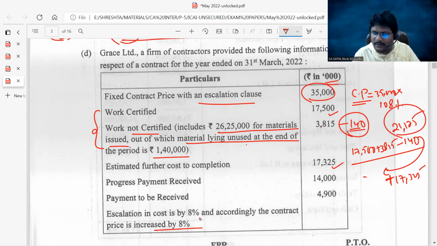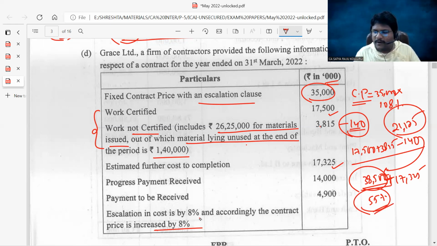That is 38,500. Numerator is 21,175, denominator is 38,500. Percentage of completion, I got 55%. Tell me, guys. 21,175 divided by 38,500 is 55%, which is the percentage of completion.